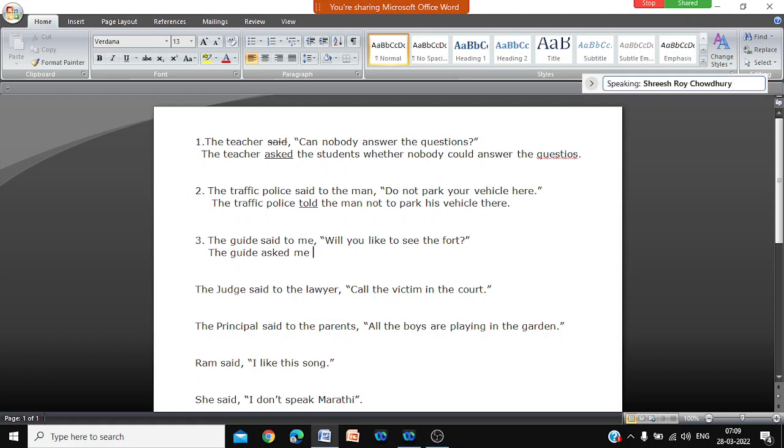See, will you like to see the fort? Either yes or no. So when there is a yes no question, what do we add? The word we add is whether. The guide asked me whether I would like to see the fort. The guide asked me for a yes no question. Whether I would.